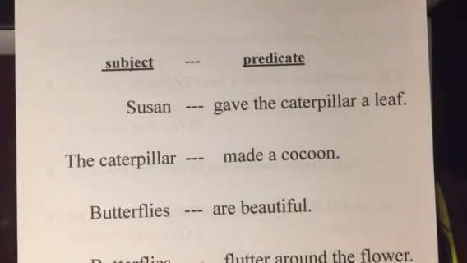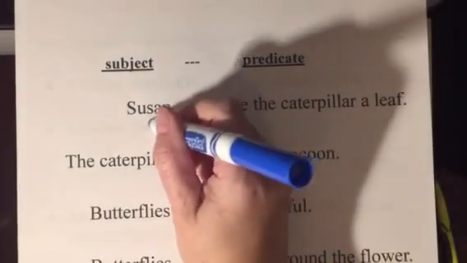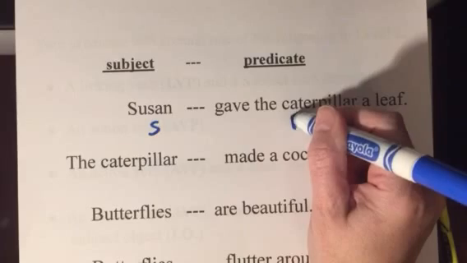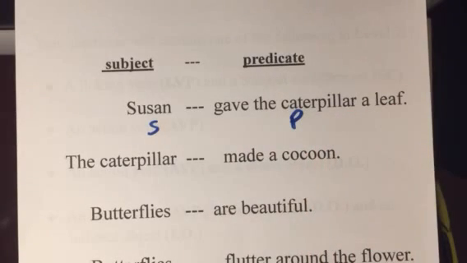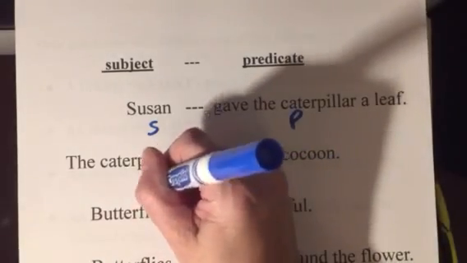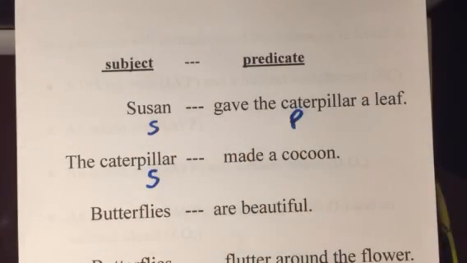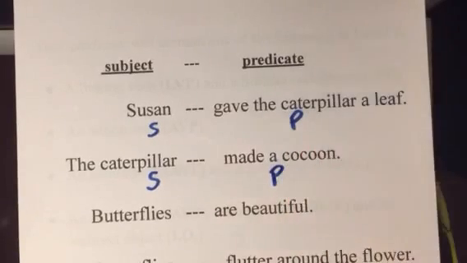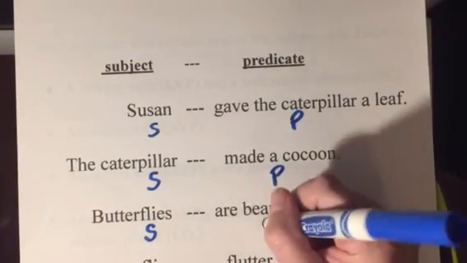For example, in this sentence, Susan gave the caterpillar a leaf. Susan is our subject. What did we say about her? She gave the caterpillar a leaf. The next sentence, the caterpillar made a cocoon. The caterpillar is our subject. What did the caterpillar do? Made a cocoon. And finally, butterflies are beautiful. Butterflies is the subject. What are we saying about it? They're beautiful.